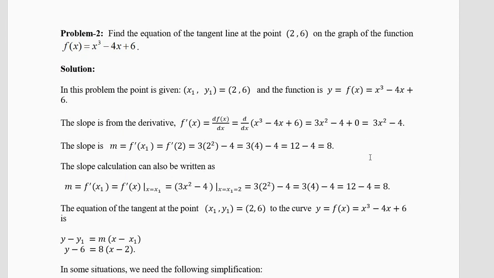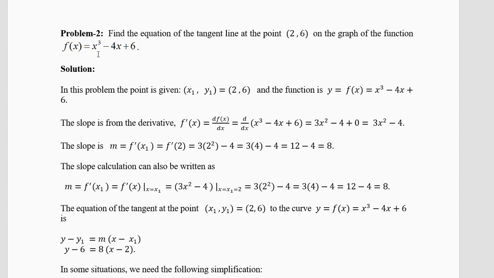Now next question. Find the equation of a tangent line at the point (2, 6) on the graph of the function f(x) = x^3 - 4x + 6. Both x1 and y1 are given. If y1 is not given, you have to calculate f(x1), then you'll get y1. You can do it now also here.